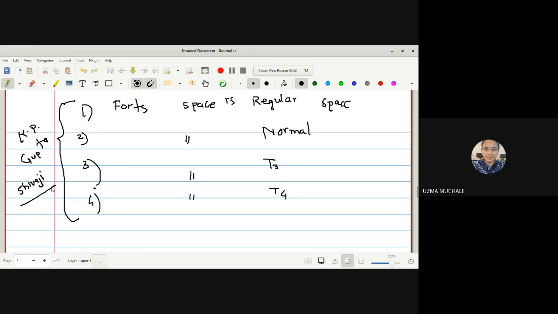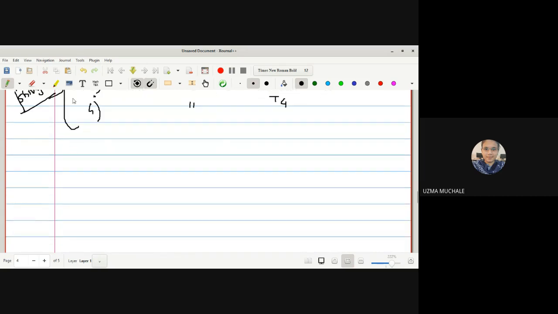Don't confuse with the notation. Because in every notes or in every recommended or reference book, you will find some different notations. That's why in every lecture I am saying that the notation for closure is CL or A bar, or they will write it as closure itself, A interior or I of A, or it may be interior of A. The notation of topology, everything is having some different notation. So just be familiar with the notations. Go with the Shivaji University notes and just have a comparative study.